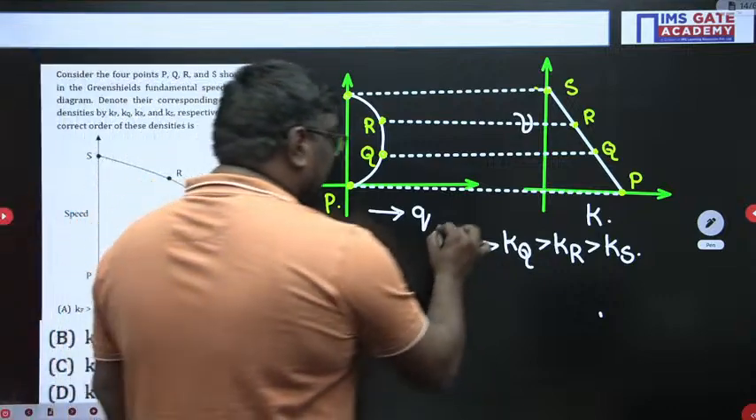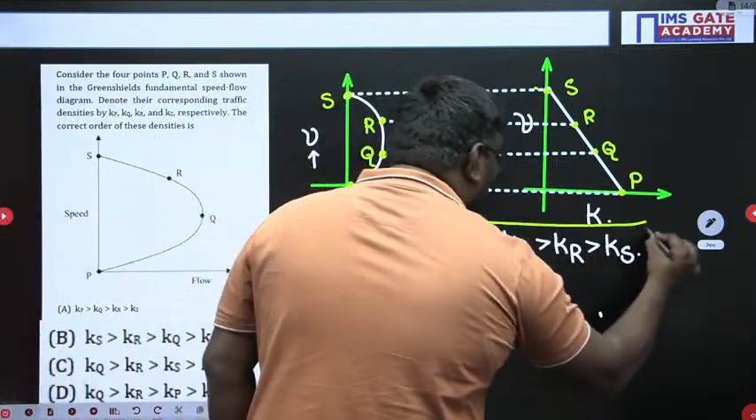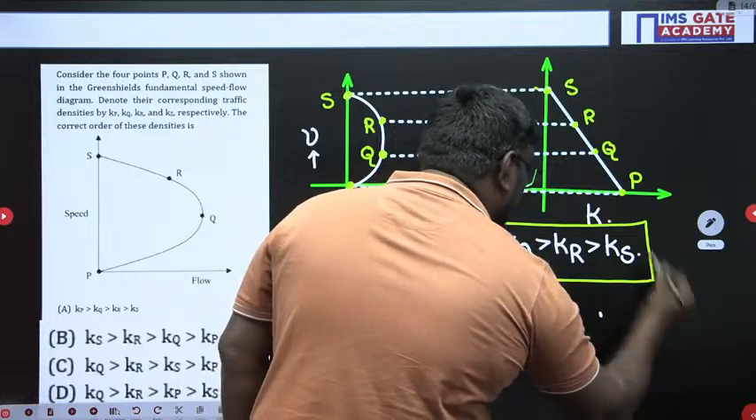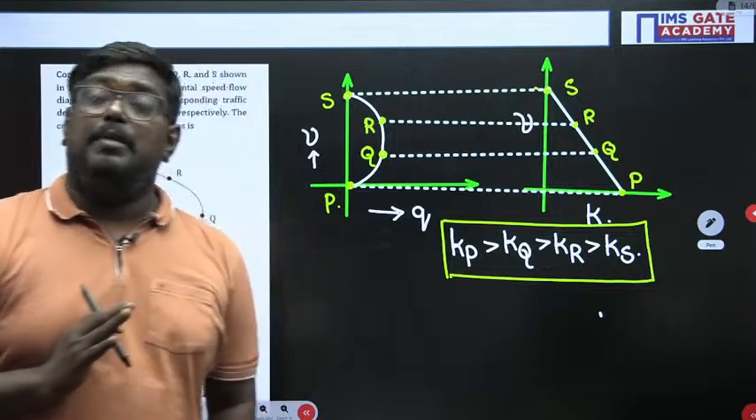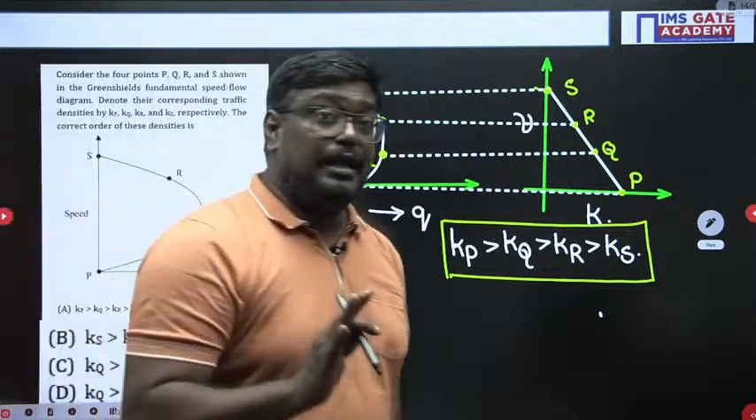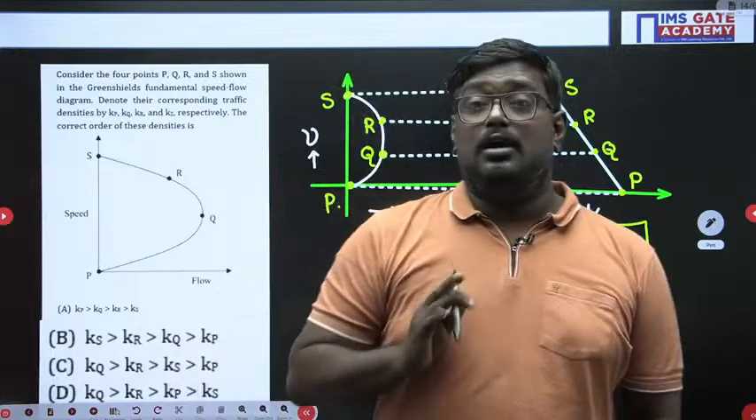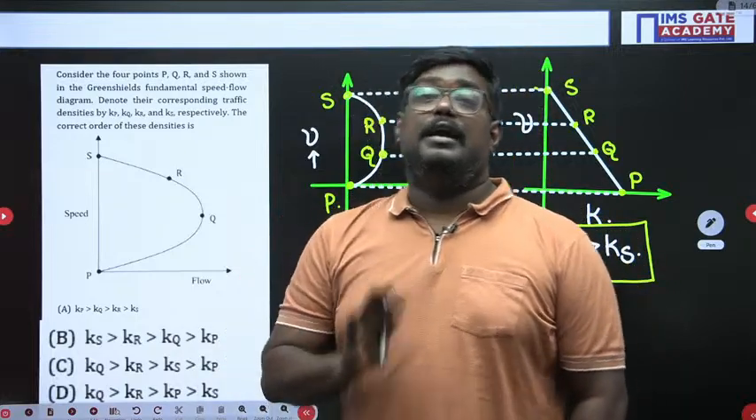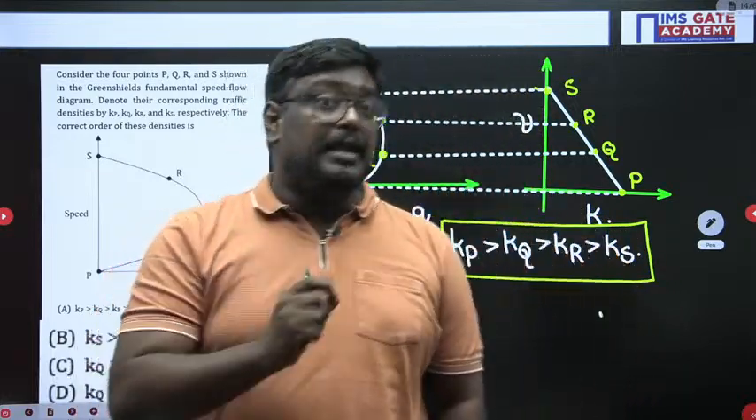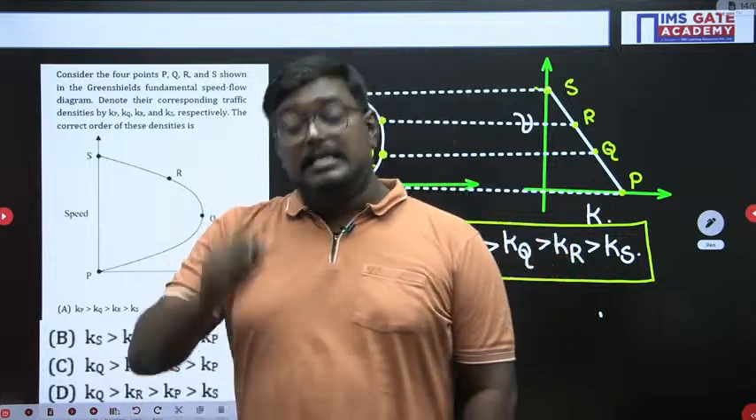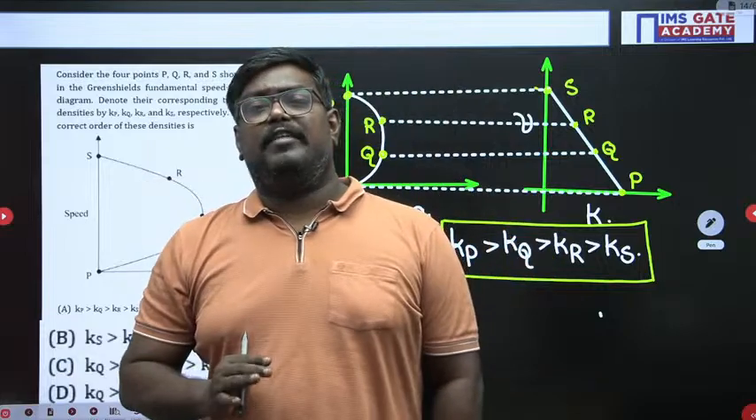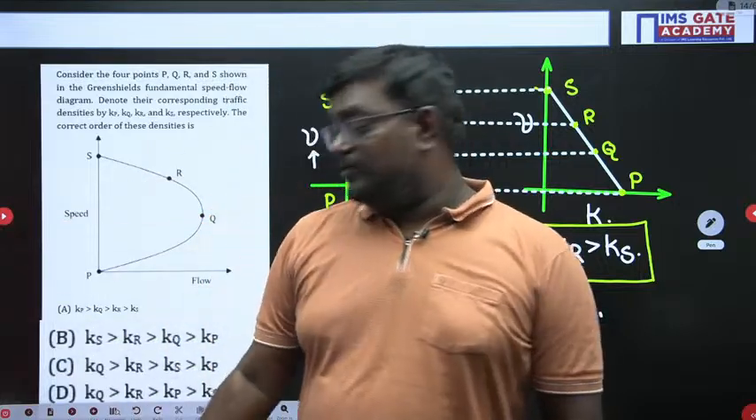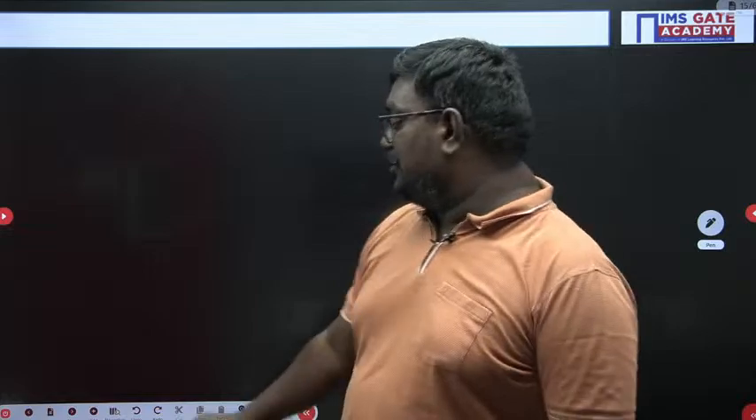So if you have the density relations, then this will help you. My dear students, the Greenshields model is a serious topic in traffic engineering. Again and again I am stressing, these model problems will somewhere, even if there is no direct question in traffic, this concept will be somewhere related. That is the reason I have given you this problem.